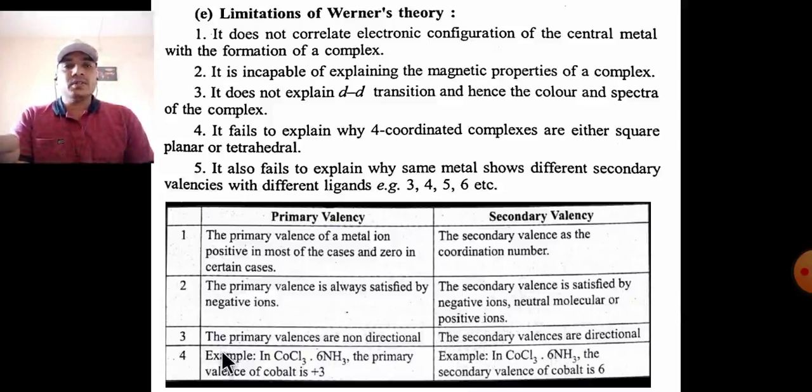The third difference: primary valencies are non-directional, but secondary valencies are directional. Example, in CoCl3·6NH3 the primary valency of cobalt is +3. This is shown by the Cl3 minus ions. In CoCl3·6NH3 the secondary valency of cobalt is shown by the 6 NH3 amine molecules.